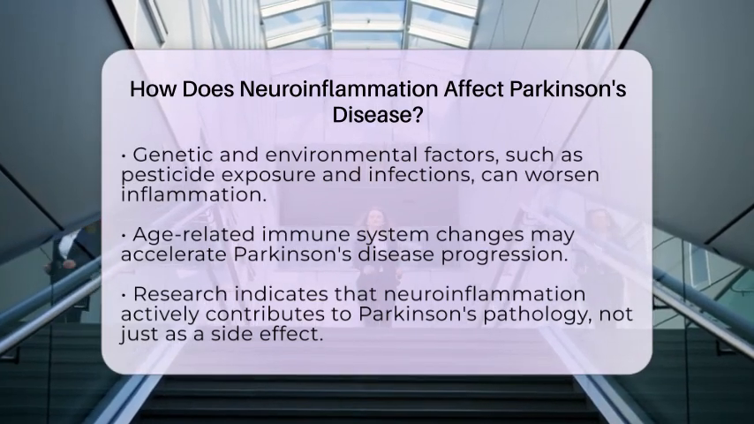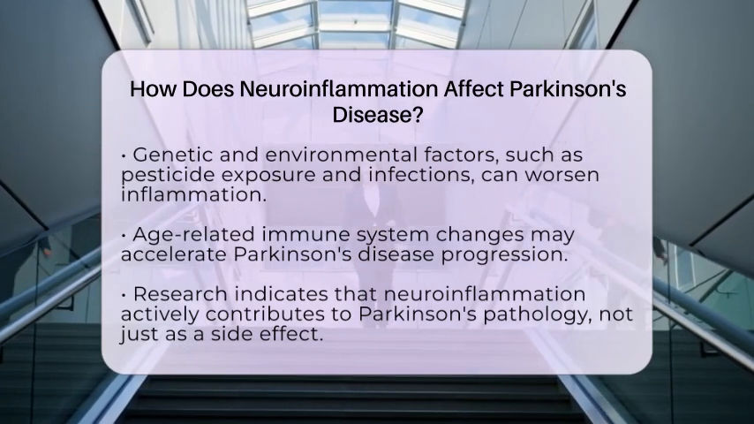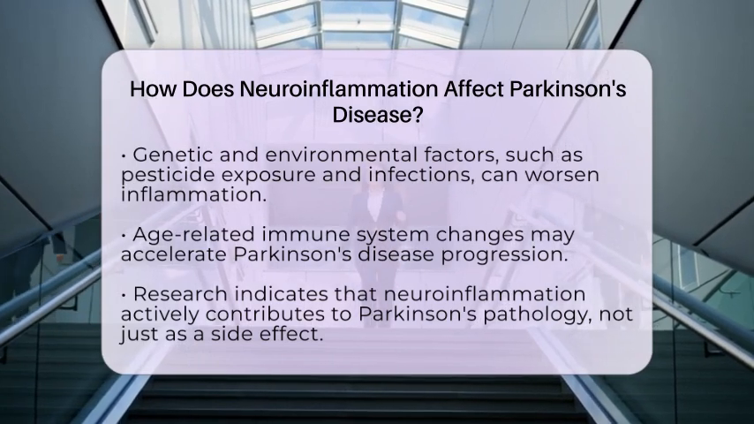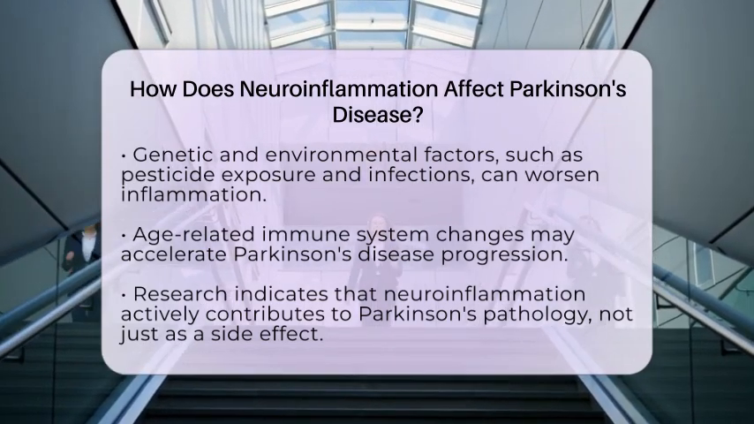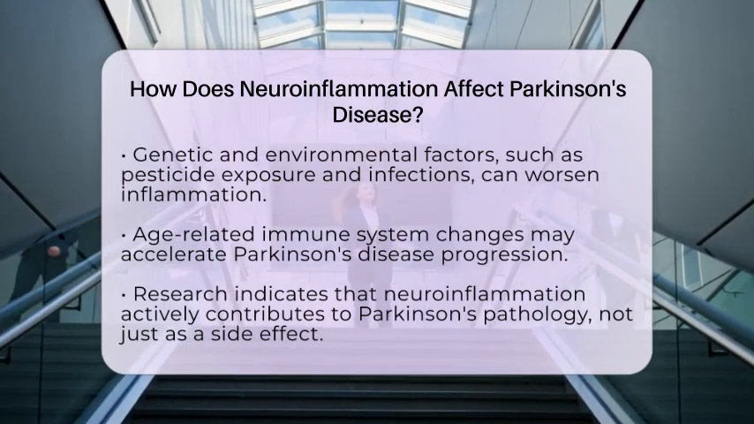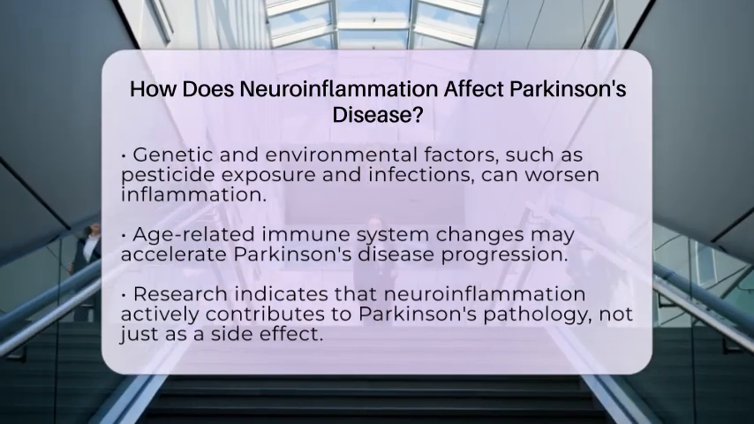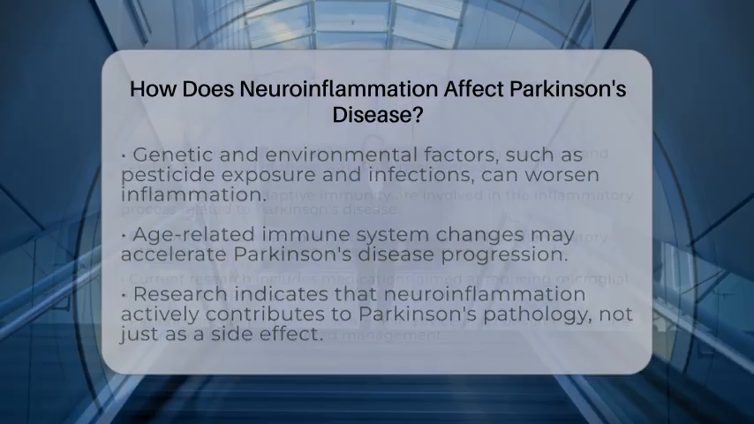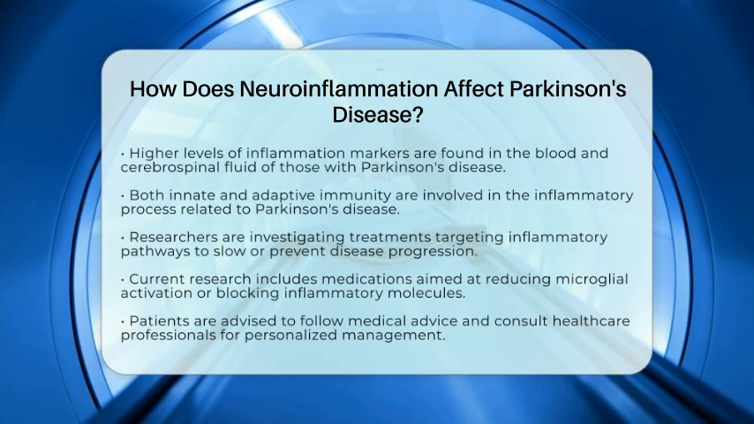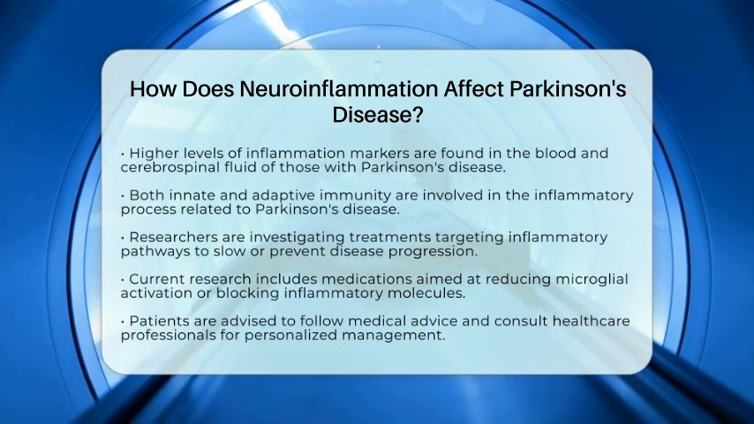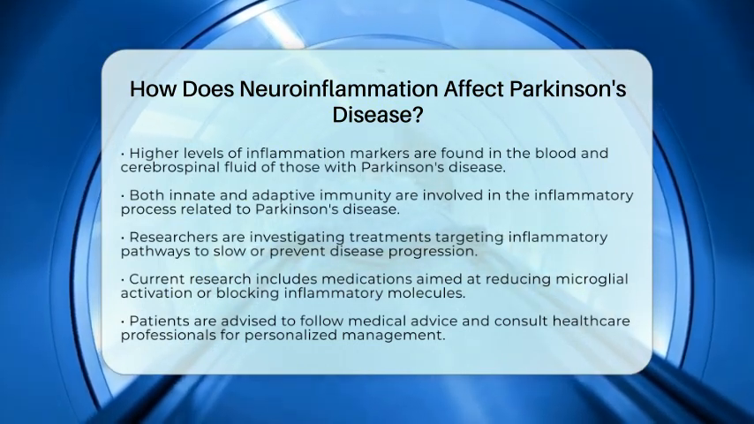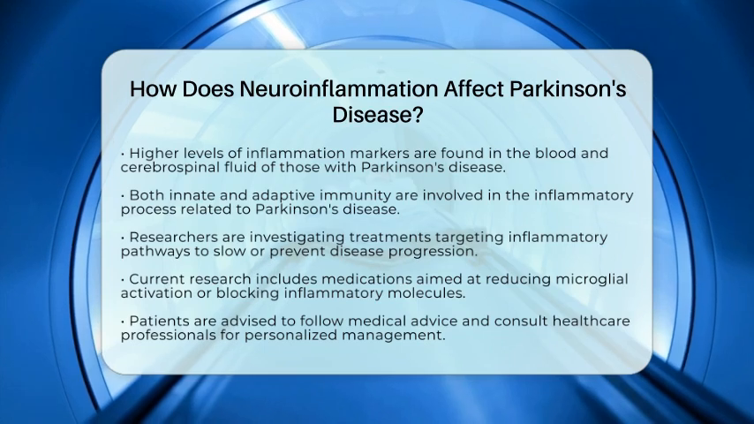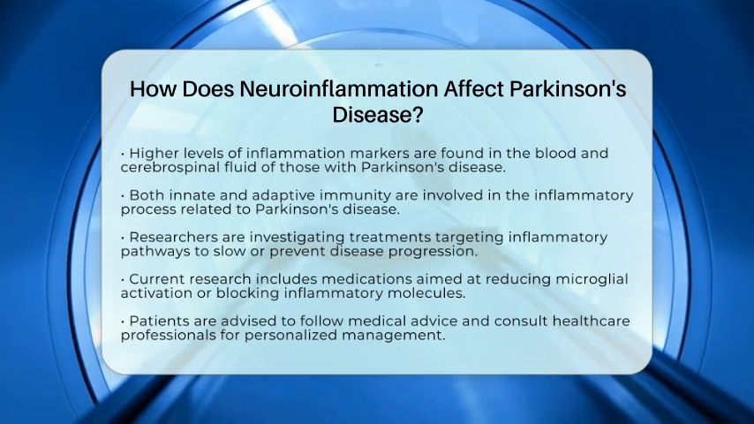Understanding how neuroinflammation affects Parkinson's disease opens up new avenues for treatment. Researchers are looking into ways to target inflammatory pathways and adjust immune responses as potential strategies to slow or even prevent the disease's progression. For example, some studies are exploring medications that can reduce the activation of microglia or block specific inflammatory molecules. However, these approaches are still in the research phase and are not yet part of standard care.